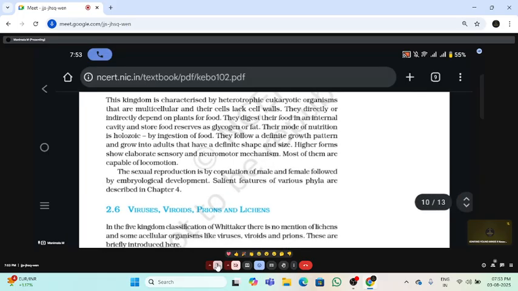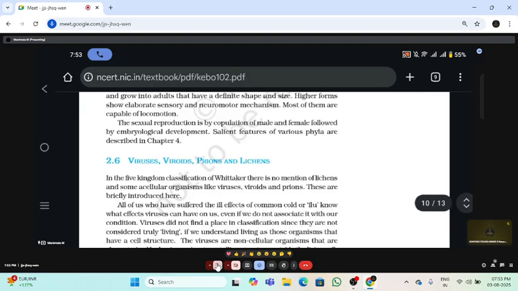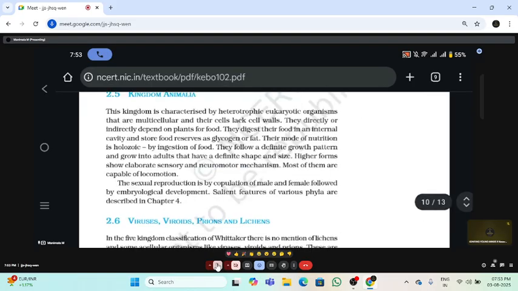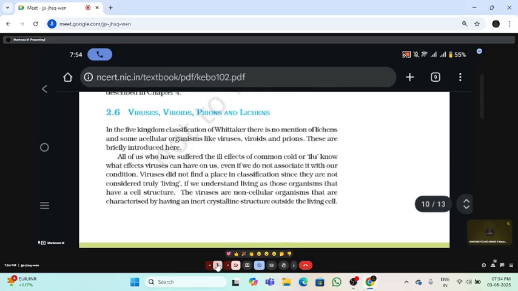The brief explanation of phyla is described in chapter 4, which we are going to discuss. Plant kingdom is in chapter 3, and the animal kingdom we are going to discuss briefly in the fourth chapter. So the next topic is virus.